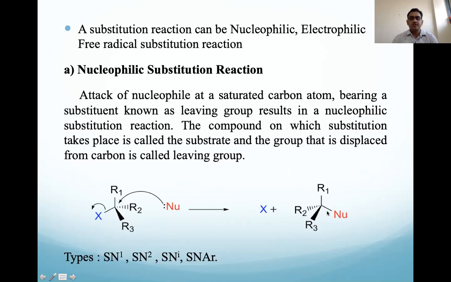We are substituting a nucleophile. So the substitution reaction takes place by using a nucleophile, meaning an electron-rich species. When any electron-rich species attacks that carbon, the leaving group departs from that particular substrate, and we get the nucleophilic substituted product. Here the nucleophile comes onto that carbon and reacts, as the leaving group leaves from the reaction.